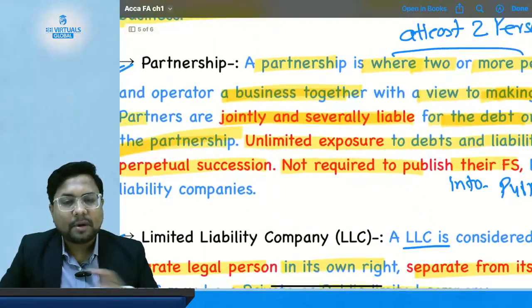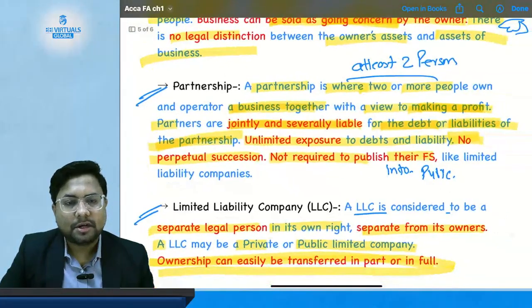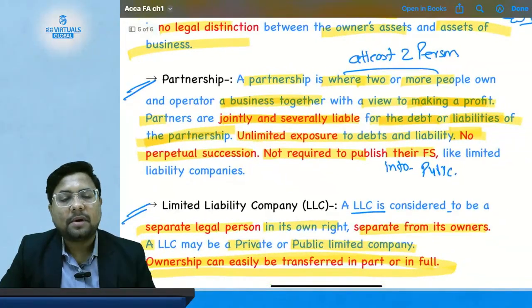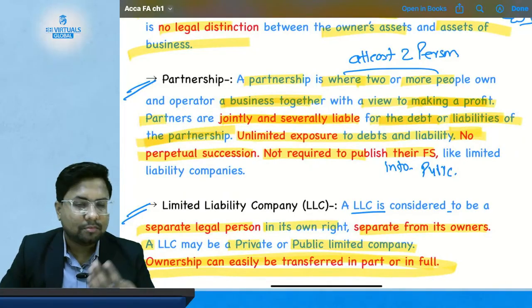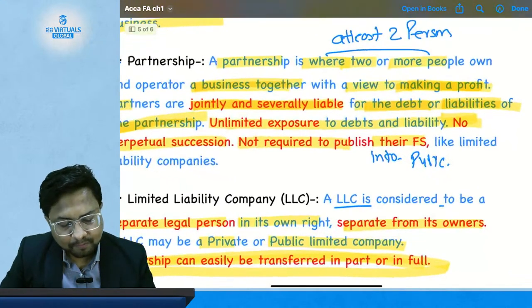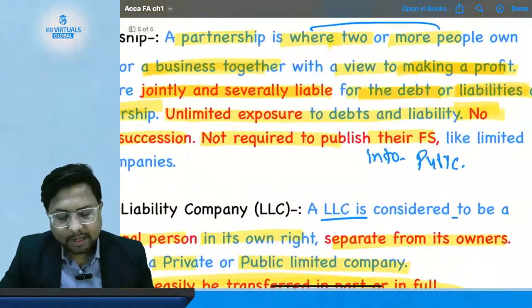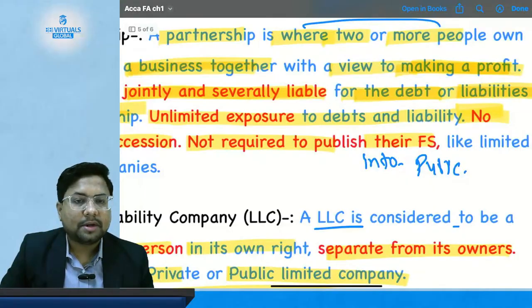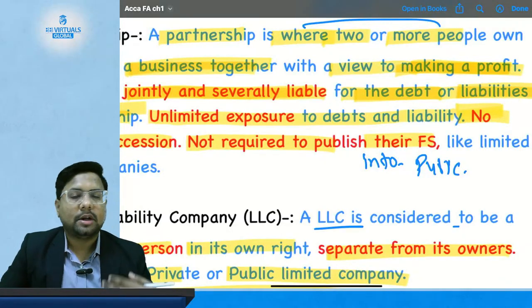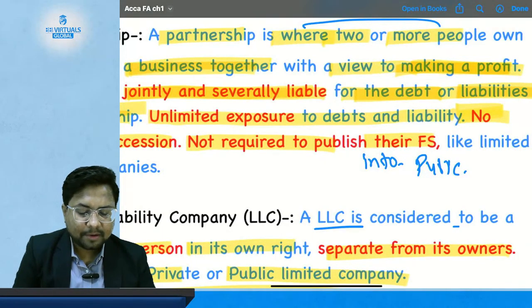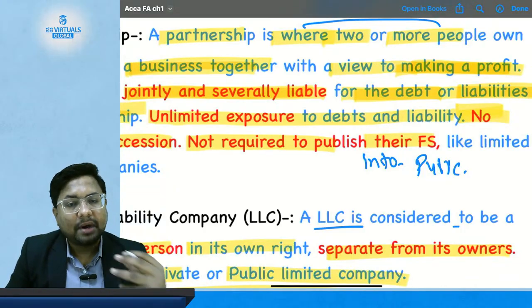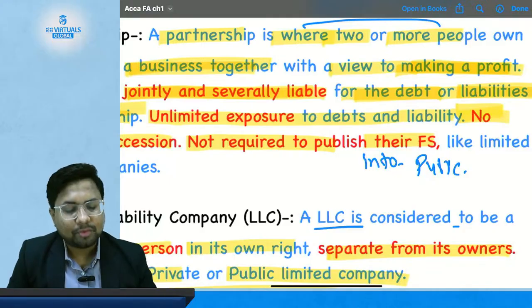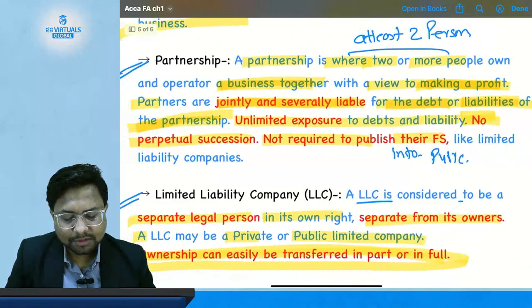Both the partners are liable for each other's conduct. I cannot say that my other partner has incurred some liability, so I am not going to repay it. It is not my liability alone; it is the liability of both me and my partner. Partners have unlimited exposure to debts and liabilities. Suppose the firm has more liability than assets, then the partners' personal assets can also be used to pay back those liabilities and obligations.